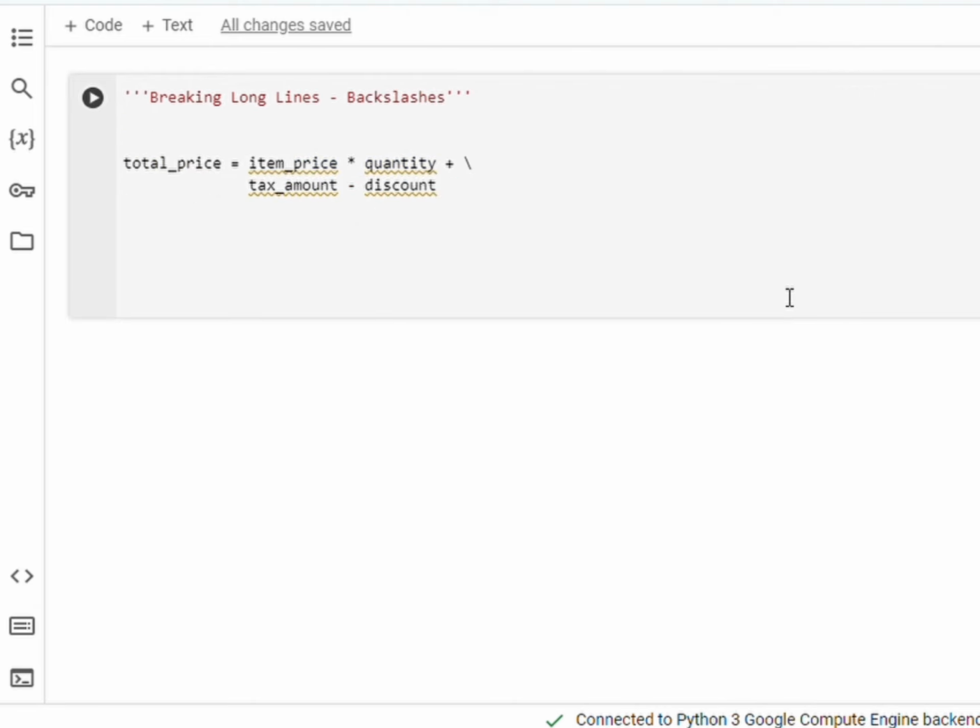Sometimes parentheses aren't suitable. In those cases, use backslashes to continue a line. Let me show you how. This example shows how backslashes can help break a long line. It works the same as the parentheses and helps in adhering to the PEP 8 guidelines.